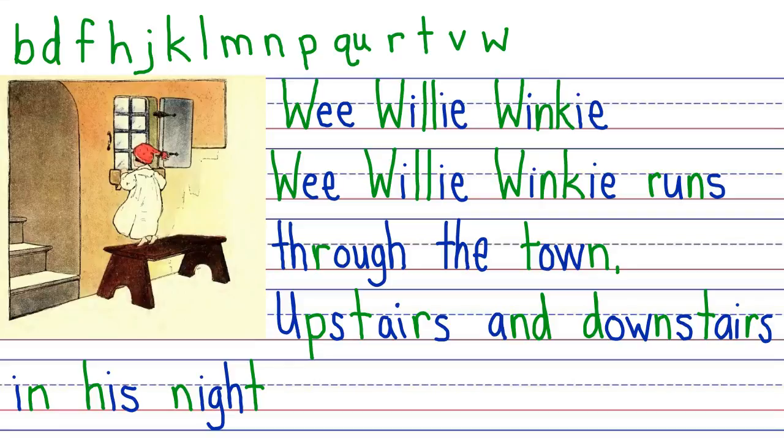G. Okay. That is the hard sound of G. And then we've got our OW phonogram that we talked about today that says ow. And we've got the N that says N.